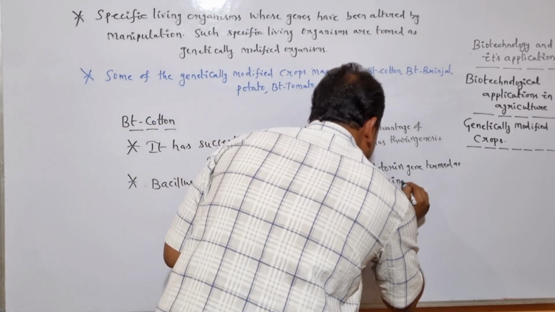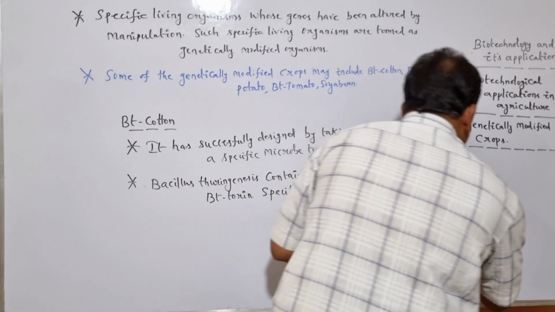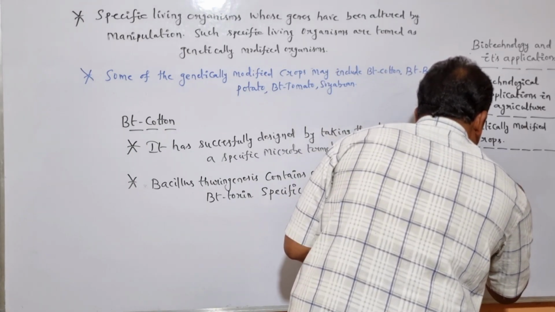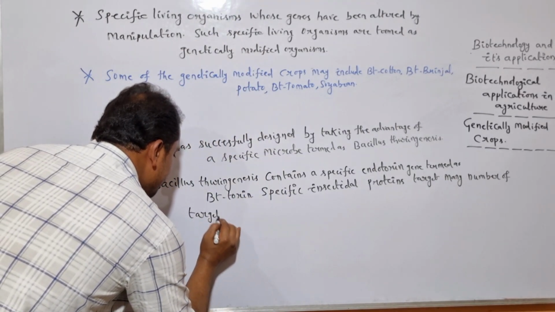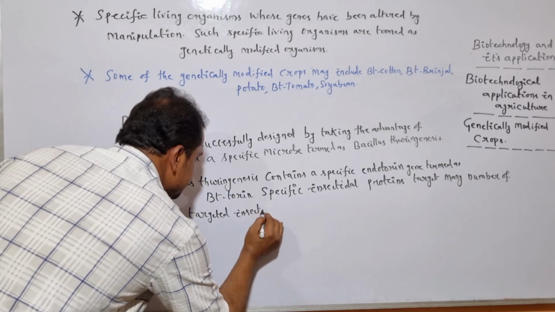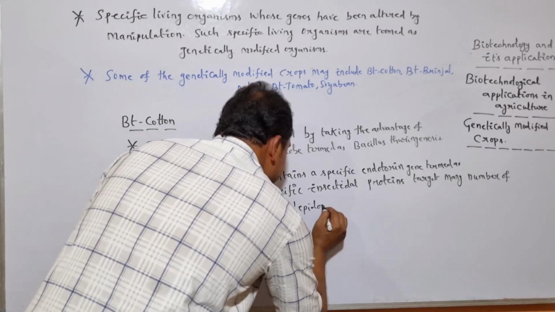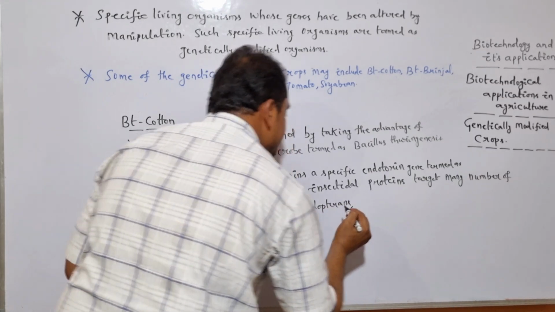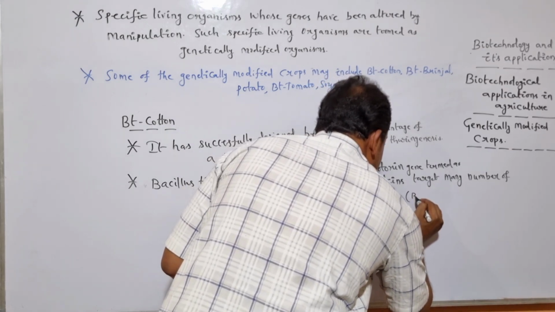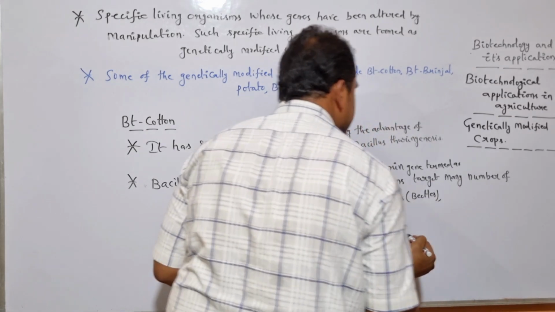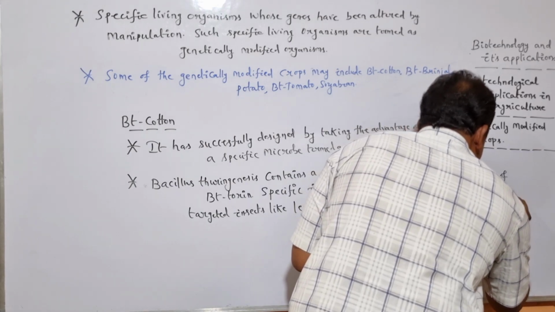The specific insecticidal protein targets many number of targeted insects like lepidopterans, coleopterans, especially like beetles, and the other one is dipterans, especially like flies and mosquitoes.